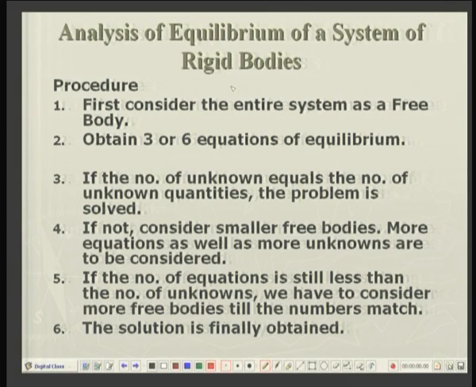That is, suppose we are given a system consisting of more than one rigid body, which are in contact, or they are being supported by walls or floor or some other interconnections, etc. Then first of all we will consider the entire system, separated from the walls or supports, as a single rigid body, and then we will see how many reactions are to be found out.